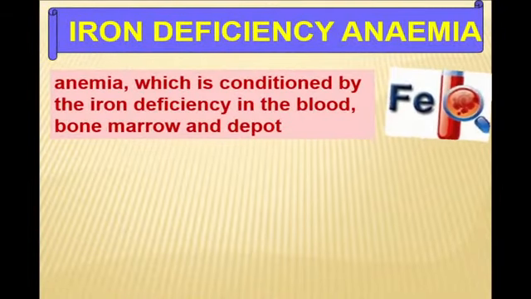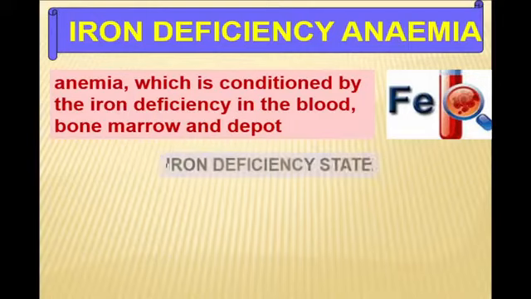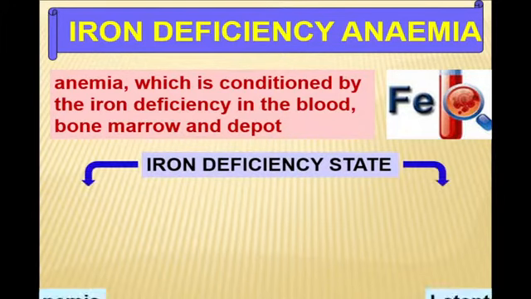We'll stop on the characteristics of every group of anemia: iron deficiency, B12 deficiency, and hemolytic, because on the exam every anemia will be given in a separate task. They have a general characteristic of low level of erythrocytes and hemoglobin, but every anemia has specific features on which we'll stop. We are talking about iron deficiency anemia when it appears due to deficiency of iron in the blood, bone marrow, and depot.